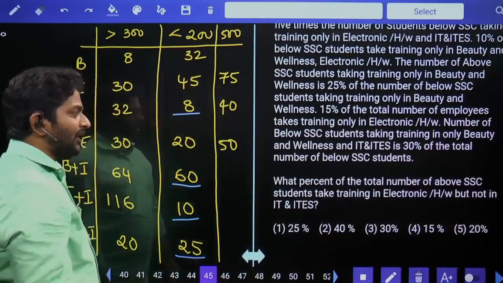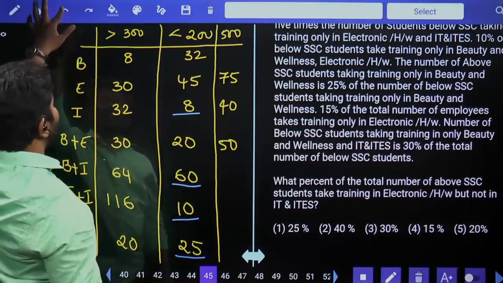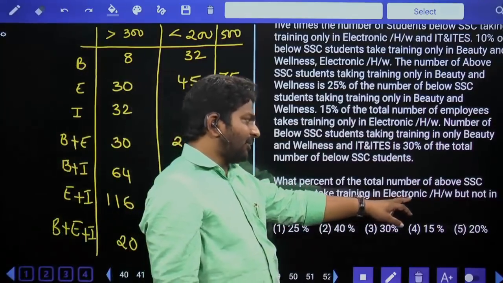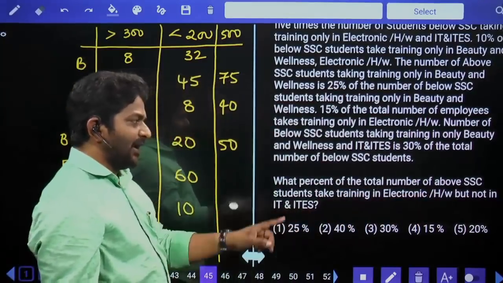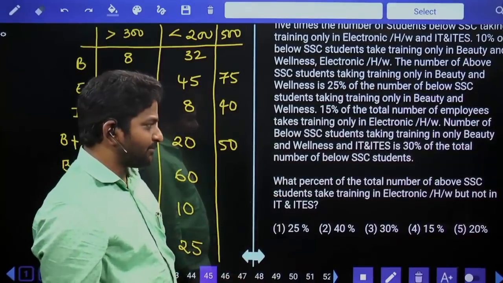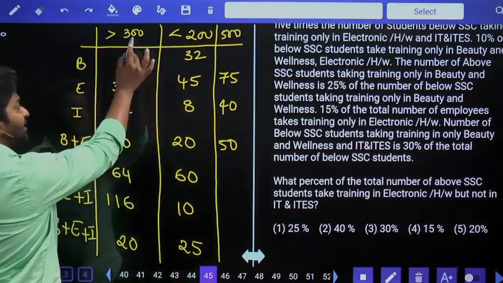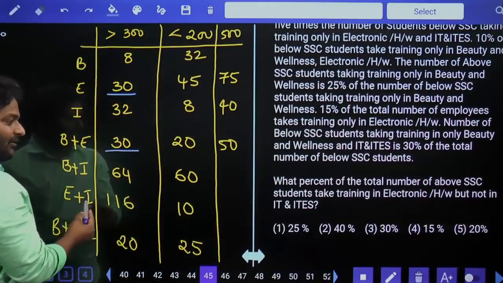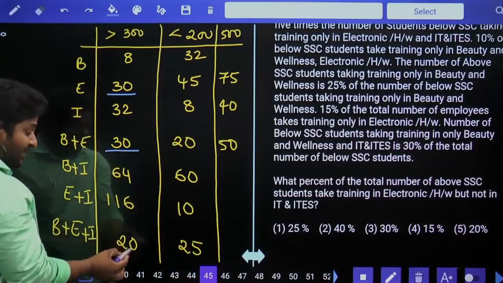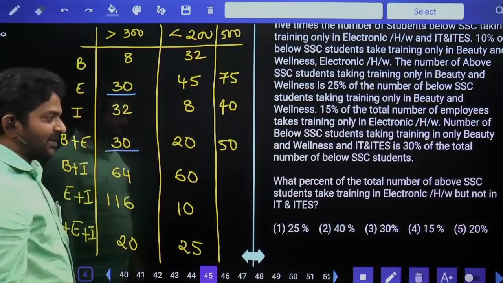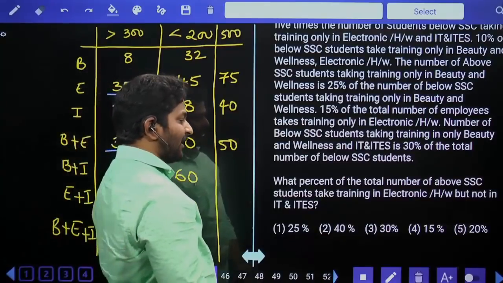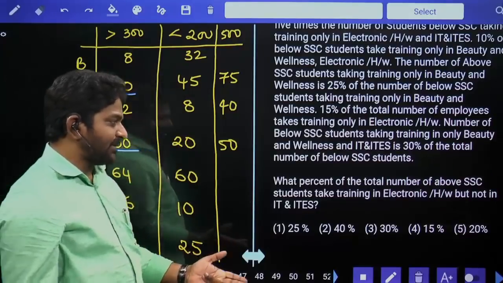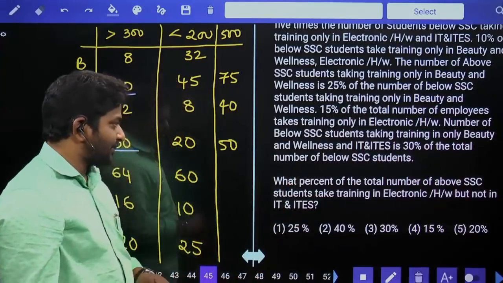What percent of total number of above SSC students take training in electronics hardware, but not IT IES? Electronic hardware should be there. IT IES must not be there. Above SSC, clearly this one. Electronic hardware, electronic hardware, electronic hardware, but IT IES is there. So you cannot consider this, you cannot consider this. 30 plus 30, that is equal to 60. But we were asked to calculate what percentage. 60 out of 300 is equal to 20 percentage. 20 percentage, fifth option answer.